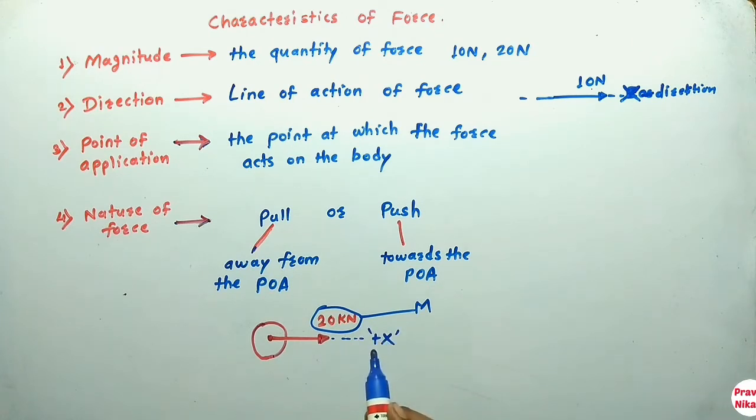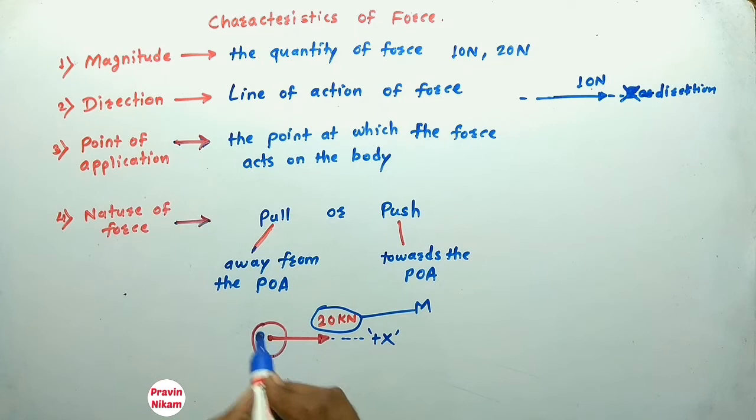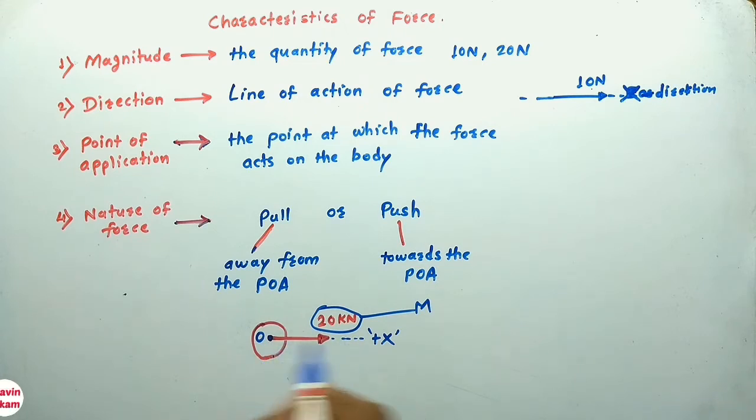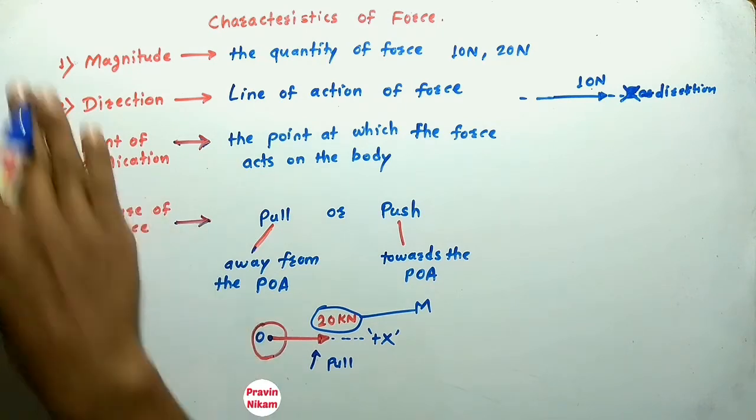The point of application is this O, and the nature of force is away from the point of application. Therefore the nature of force is pull type force. So these are the four characteristics of force.